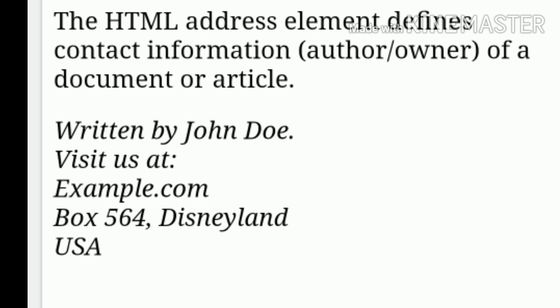Anyway, the text in the address element usually renders in italic. Browsers will always add a line break before and after the address element. For every line, generally you can use the BR tag, but you can use the address tag. After that you can go for the next tag. What is that next one?